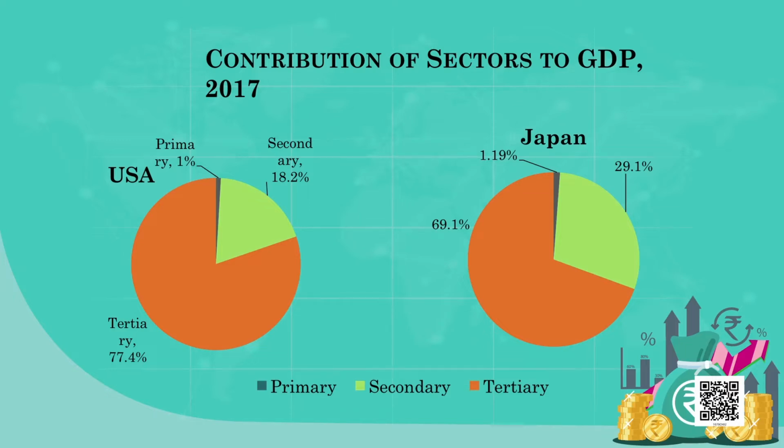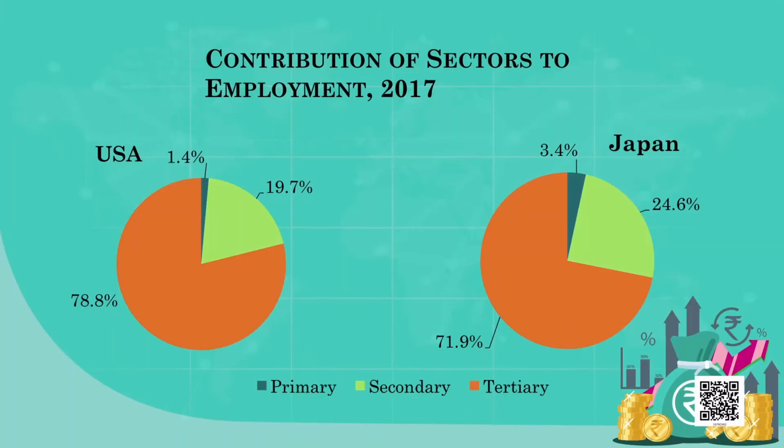If you take another developed country like Japan, I already told you in the previous sessions when we discussed development that Japan is also one of the developed countries having a higher level of income. If you look at the output level in Japan, only 1% is contributed by agriculture. In the factory, secondary sector, it is 30% of the output or production.